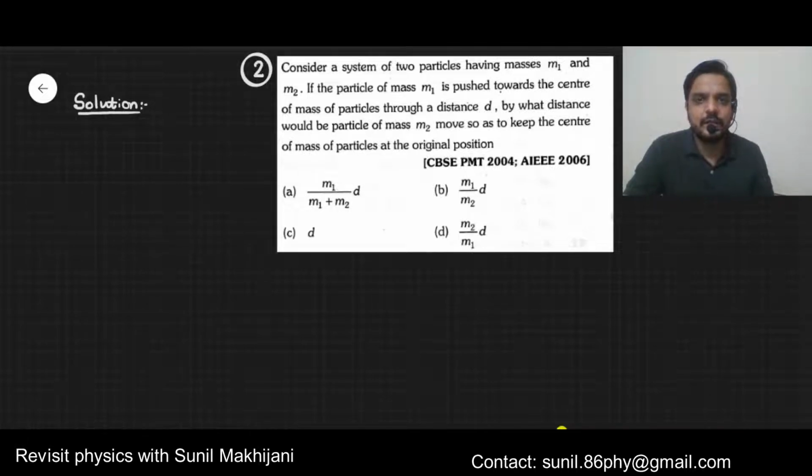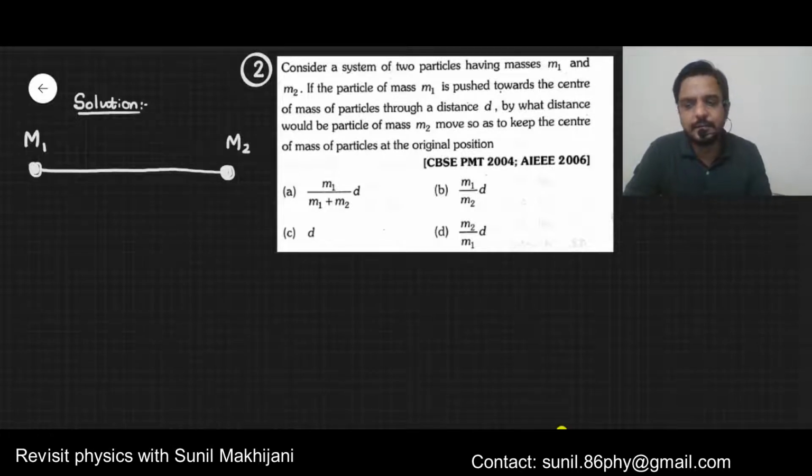Suppose if you want to solve this question, it's a case of a system of two particles, right? So I'm just drawing a diagram for this. Let's say these are the two particles, mass m1 and m2. Let's say this is the distance between them. The distance between them is not given, and we don't have to take anything.